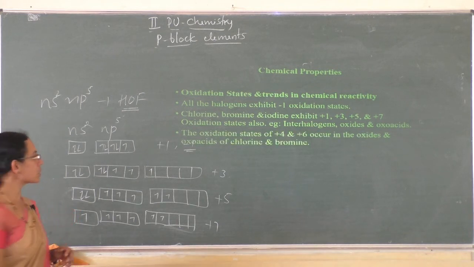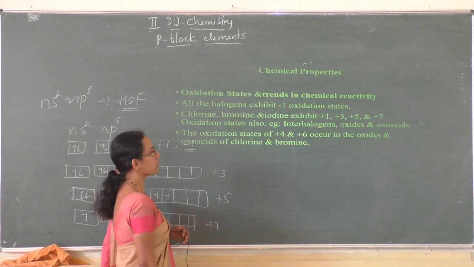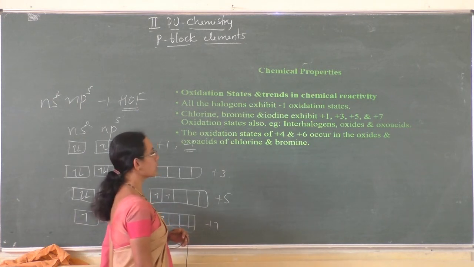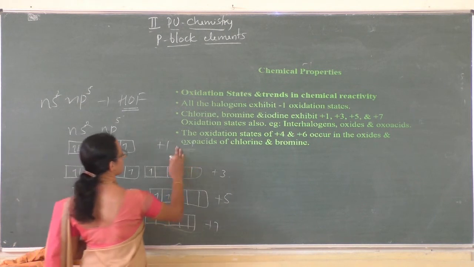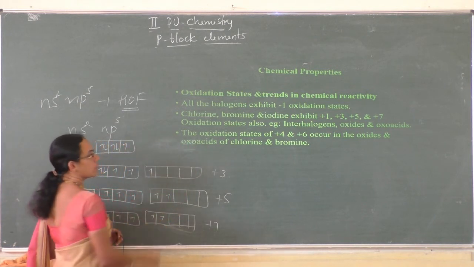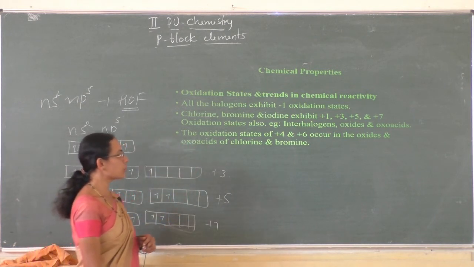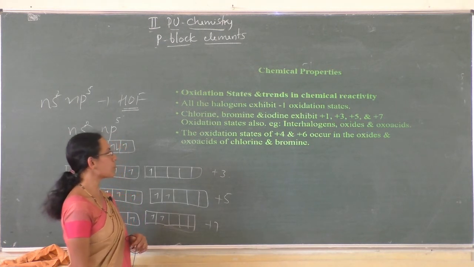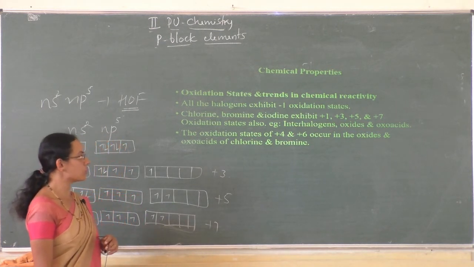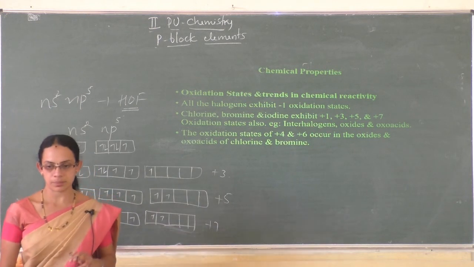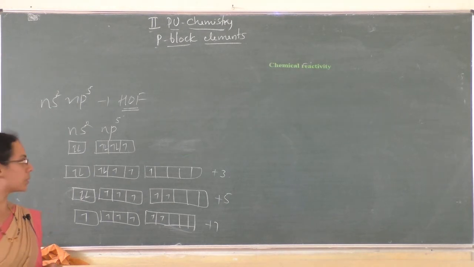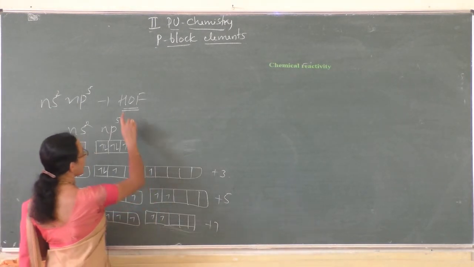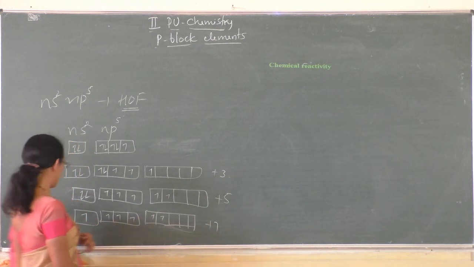And oxidation states of +4 and +6 occur in the oxides and oxo acids of chlorine and bromine. Chlorine and bromine also exhibit +4 and +6 oxidation state in the case of oxo acids. But fluorine exhibits only -1 oxidation state, with one exception, hypofluorous acid.